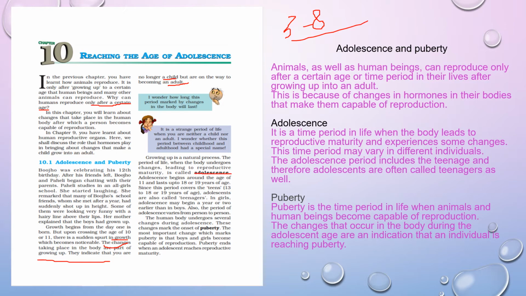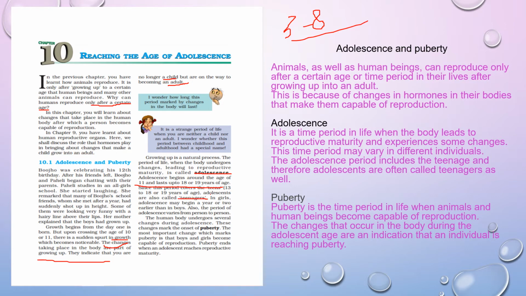From which age does adolescence begin? It begins at approximately age 11, and lasts up to age 18 or 19. This time period is also known as teen or adolescent, or teenagers.